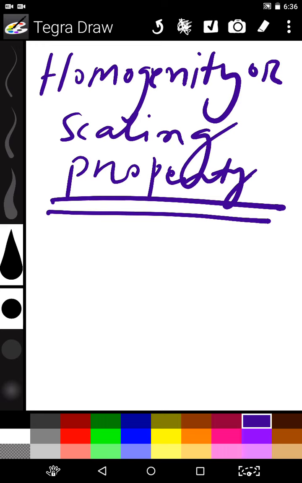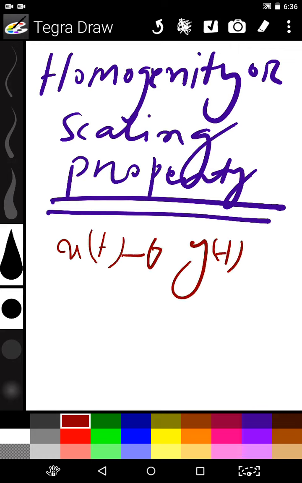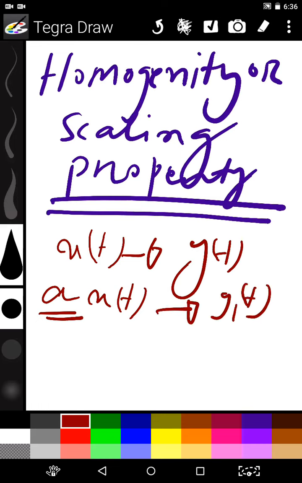For example, if x(t) is given to a system, we get y(t) as output. If we multiply x(t) by a as a scaling factor, then we will get y1(t) as output.